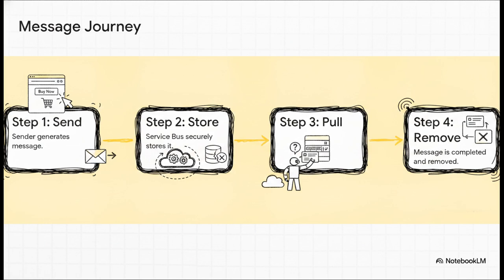This is where concepts like idempotency come into play, making sure that even if a network blip causes a retry, the end result stays perfectly consistent. Finally, step 4. Only after the receiver has successfully processed the order does it send a signal back to complete and remove the message from the bus. This exact step-by-step flowchart ensures absolutely no data gets lost in transit, and messages are never accidentally processed twice.